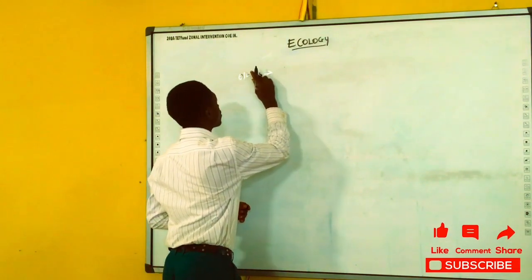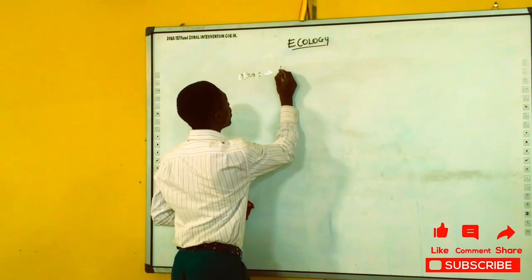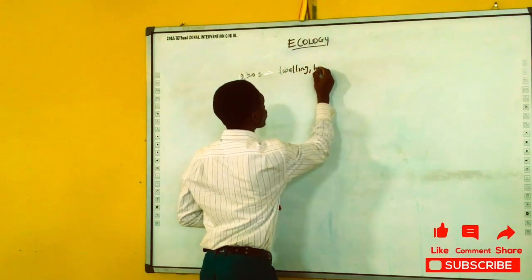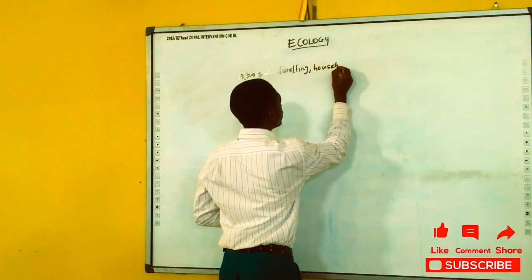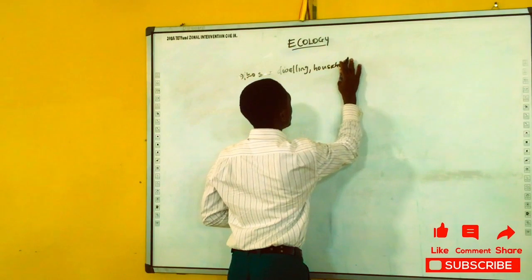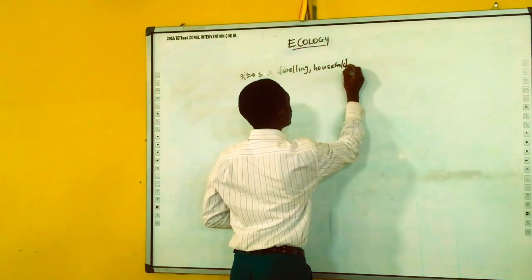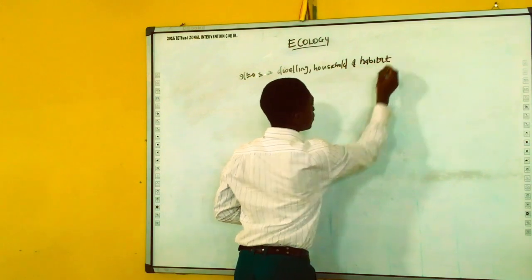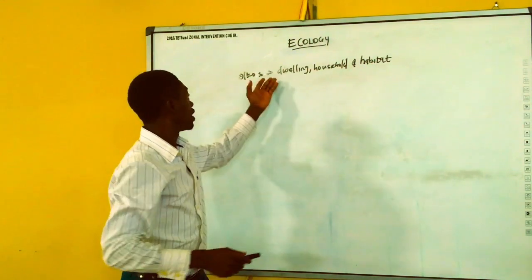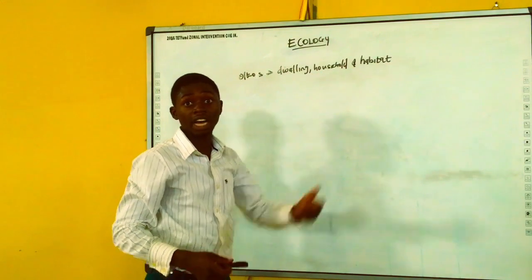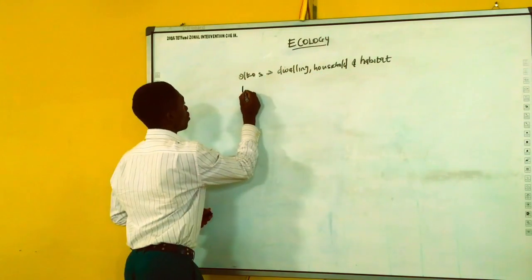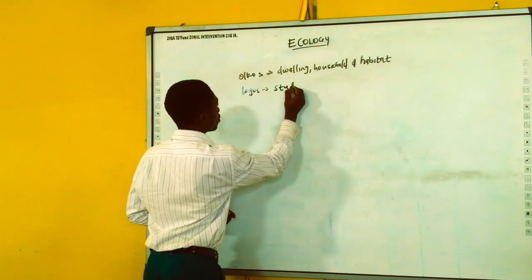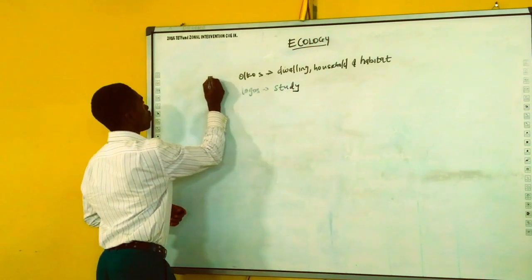Oikos means dwelling, household, and habitat. Dwelling, household, and habitat. Logos means study. That's ecology.